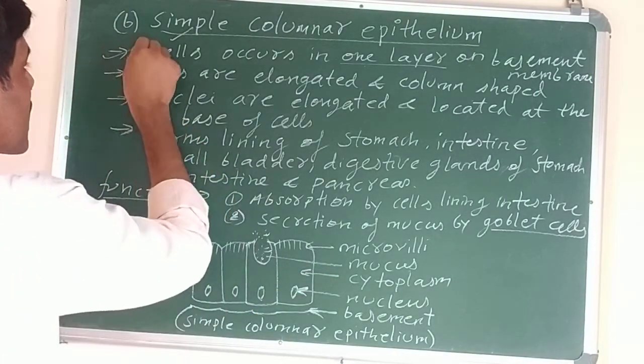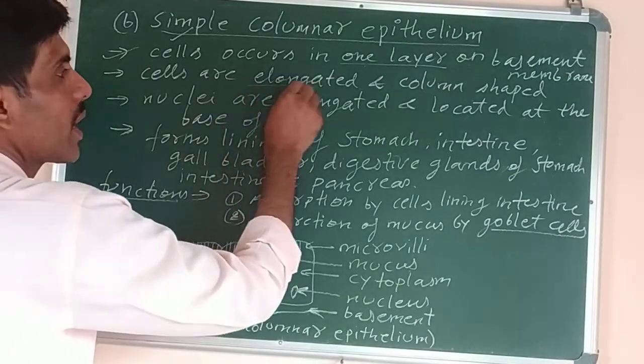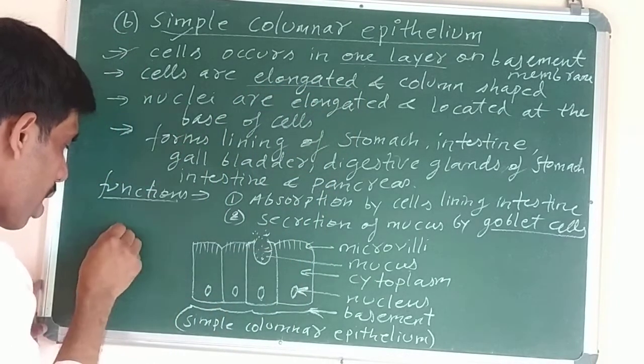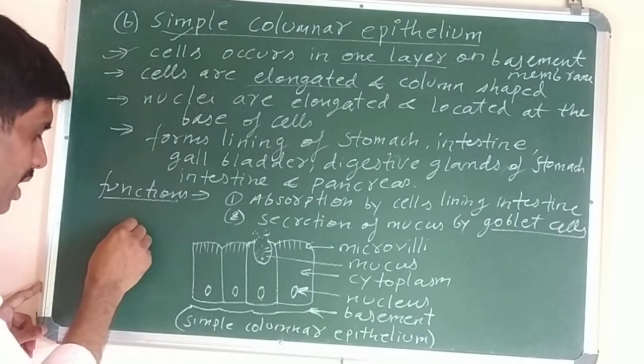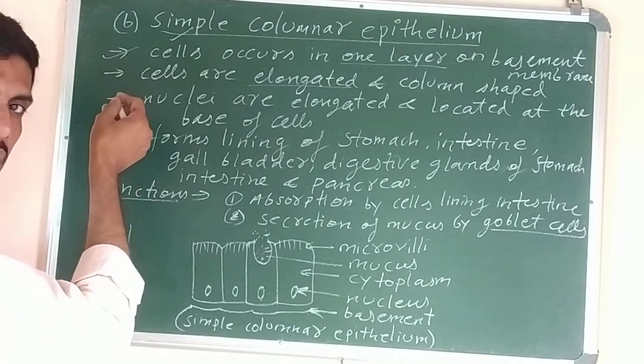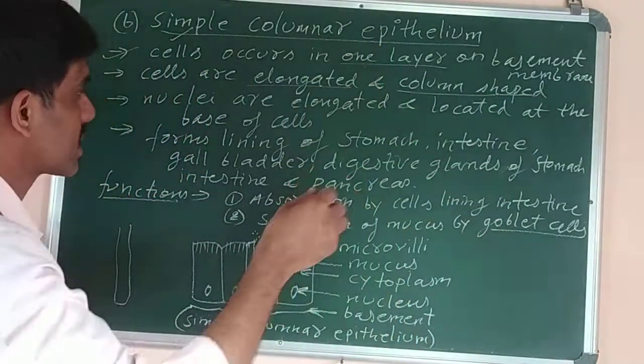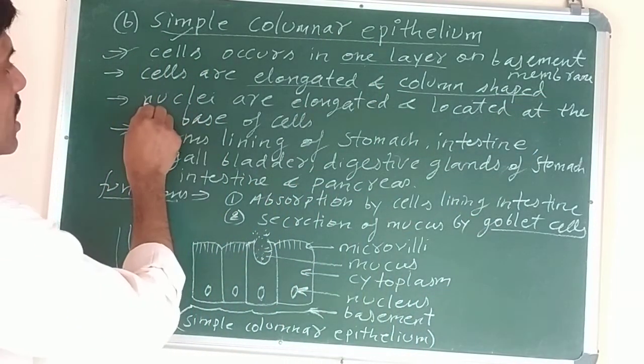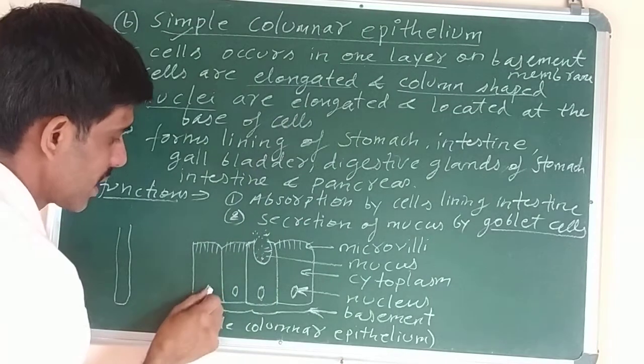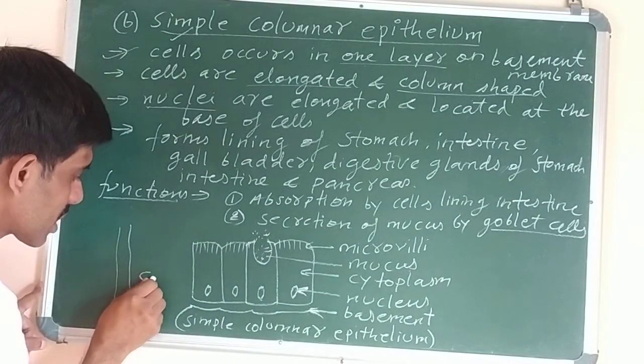And number 2, the second point, cells are elongated. Elongated means becoming long. Cells becoming very long, like this, pillar-like. Cells are elongated and column shaped. Column means pillar shaped. Then next one is nuclei are elongated. You can see that I have not drawn the nucleus spherical.